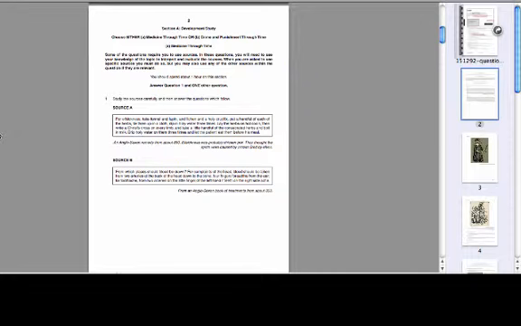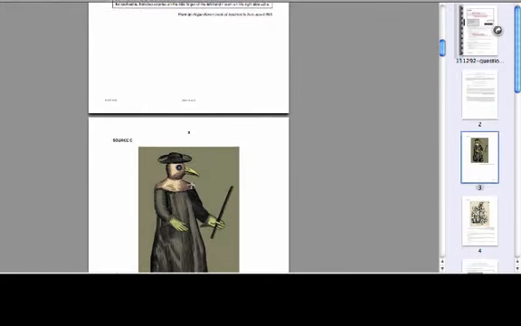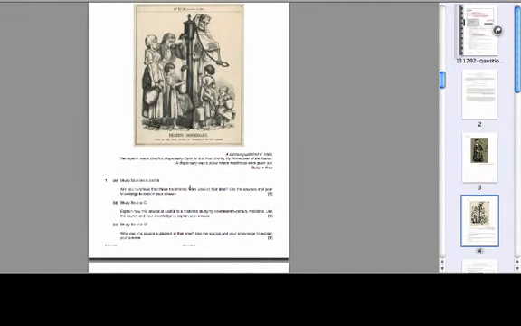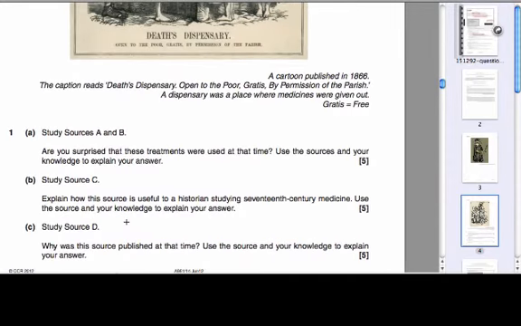Okay, so we come to the first page of the exam paper, and medicine through time is the first set of questions that we'll be answering, and you'll be faced with the source questions first. So we've got source A, source B, source C and source D, and then you will find the questions for these sources here just underneath. So we're going to start with question 1A. Let's read the question. Are you surprised that these treatments were used at that time? Use the sources and your knowledge to explain your answer.